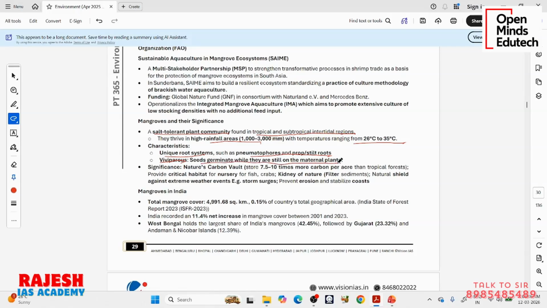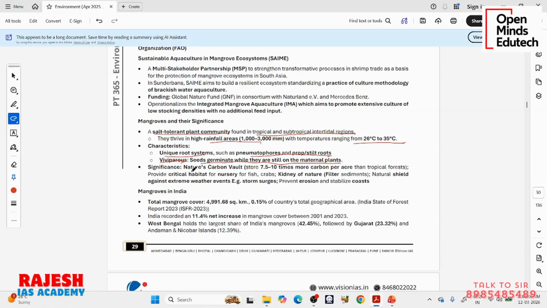Seeds already germinate on the plant itself, then they will be distributed. Seeds are not distributed; germinated plants are distributed, because if seeds are distributed inside this brackish water, they will not have proper conditions to grow. So they already grow, then they are distributed so that they are ready to grow in the difficult conditions of this brackish water.